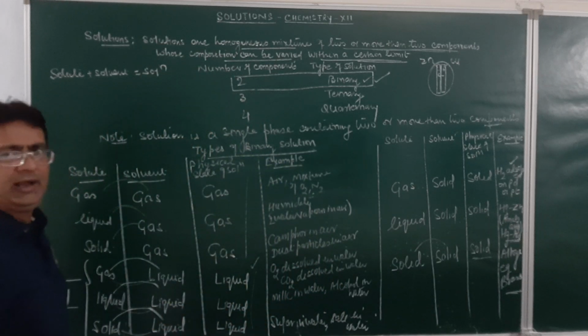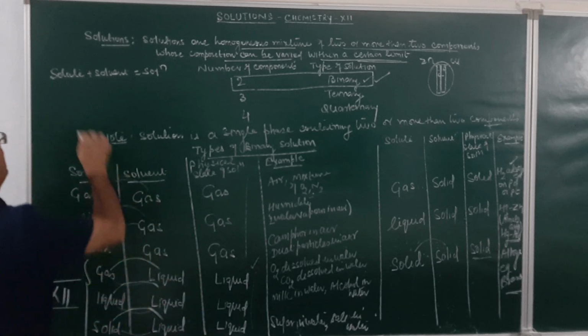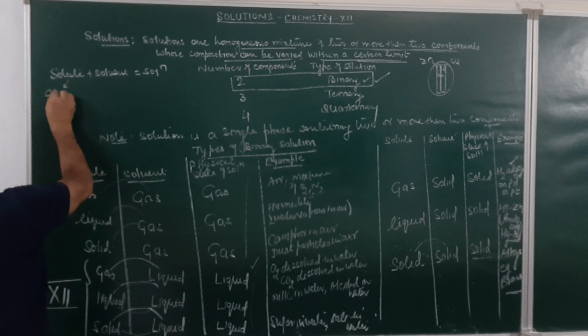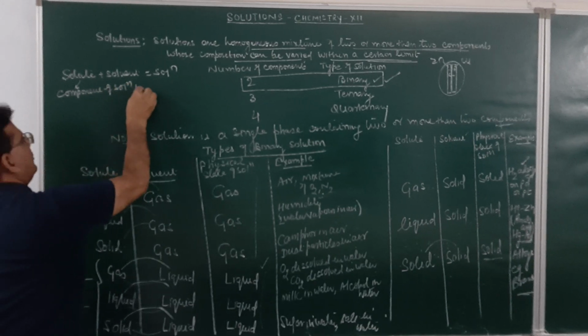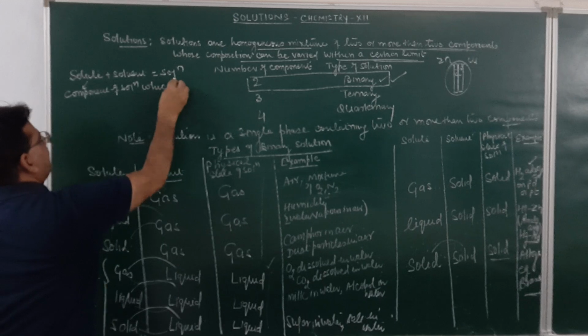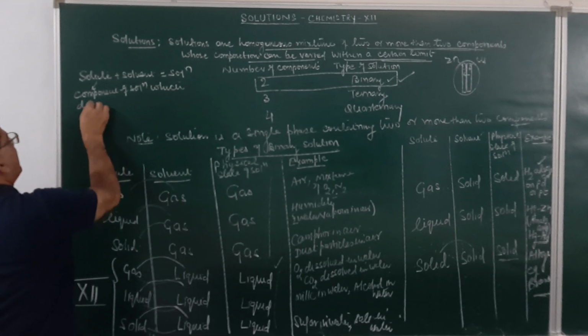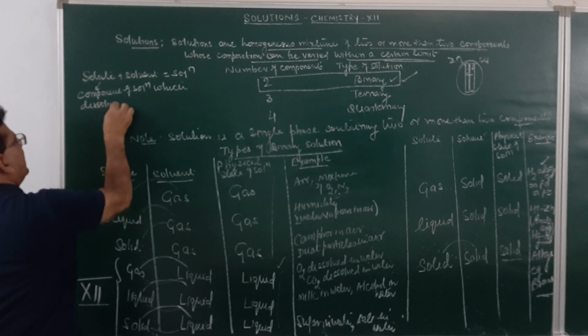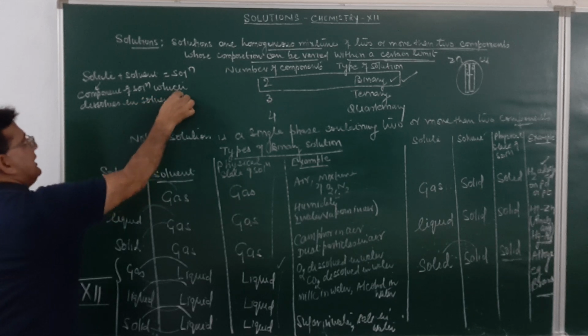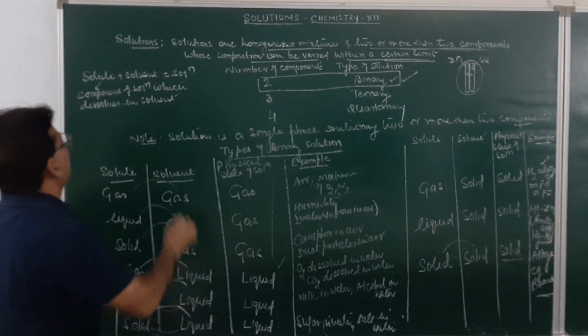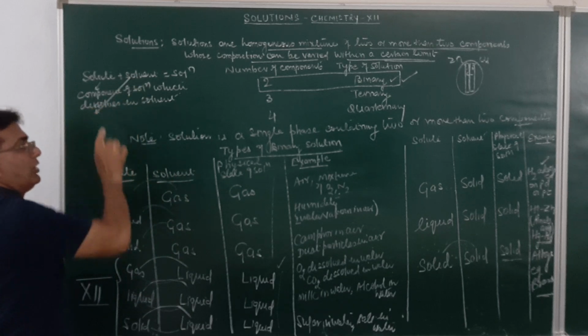Solute is a component of the solution which dissolves in the solvent. Am I clear? Now, if I ask you what is solvent?